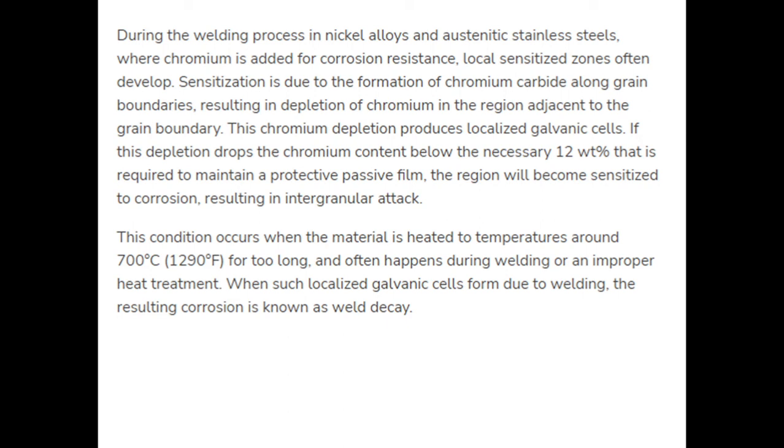This corrosion will happen when the temperature of the material reaches 700 degrees Celsius during welding. Weld decay is one type of corrosion that forms due to weld sensitization.